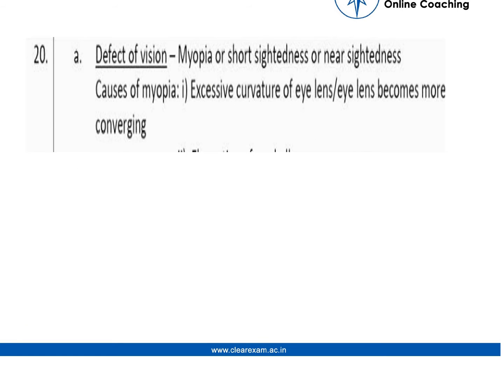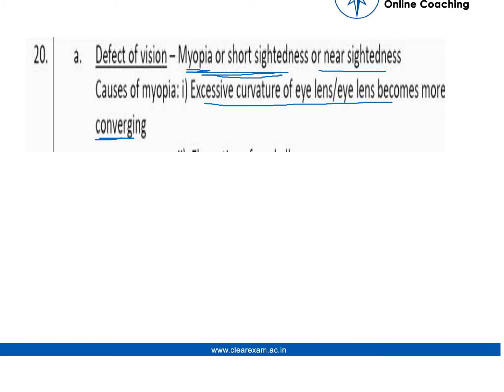The solution is that in the first part, a student was unable to see from 3 meters. So the defect of vision is myopia or short-sightedness, because he was unable to see the blackboard which was 3 meters from him, or you can say nearsightedness. The causes are excessive curvature of the eye lens, which becomes more converging.